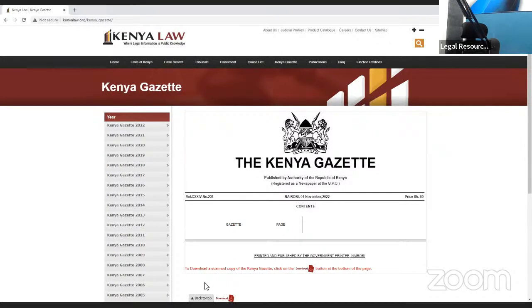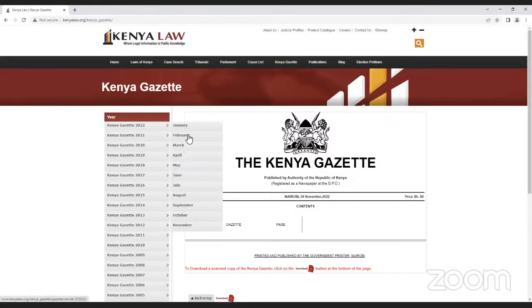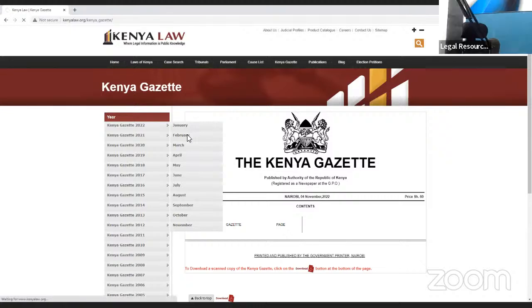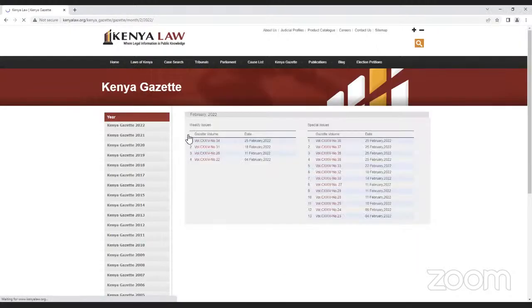The way it is set is that you come to the bottom of the page and click download, then that will download the Kenya Gazette for you. But if you want to look for the older versions of the Kenya Gazette, let's say we want to pick from February of 2022, you click here, and that gives you all the Kenya Gazette copies.